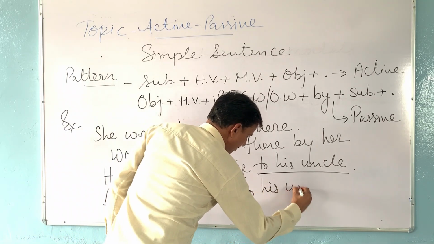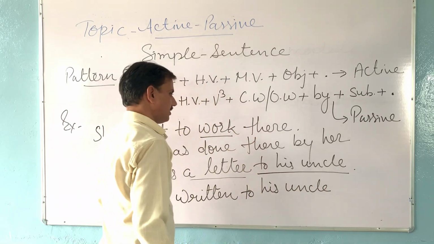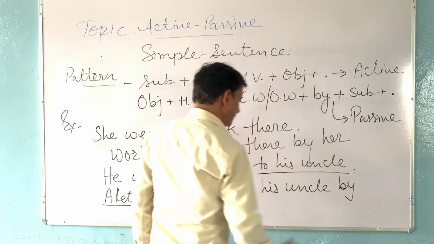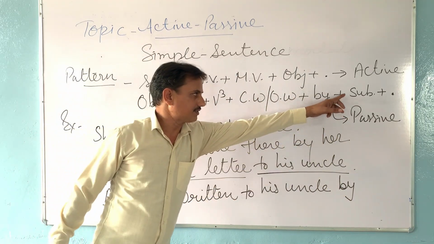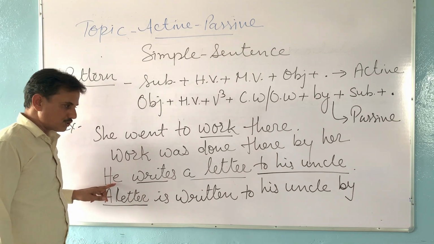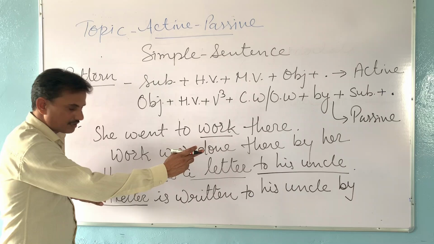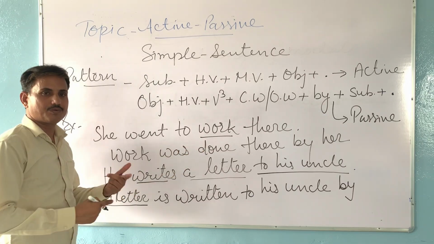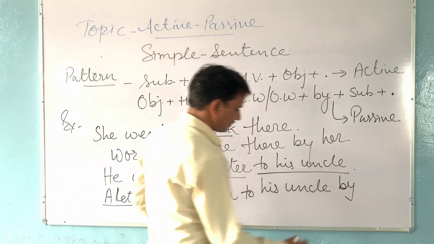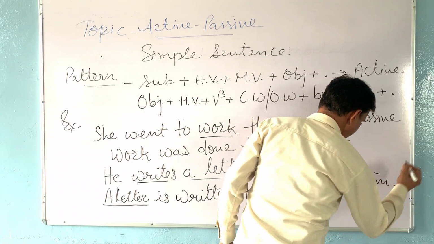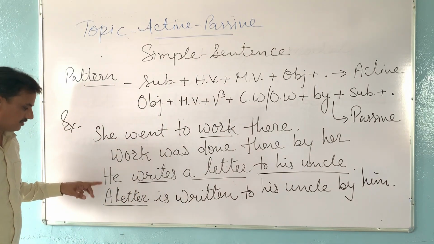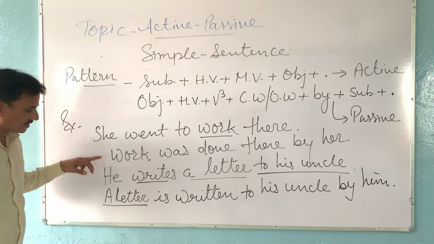To his uncle, and at last we add by, and then we add the subject of the active sentence, he. This he is a pronoun, so we will write he there, but we will change he into the objective case, means he will be changed into him. So this is the answer. This is the active sentence, this is the passive sentence.